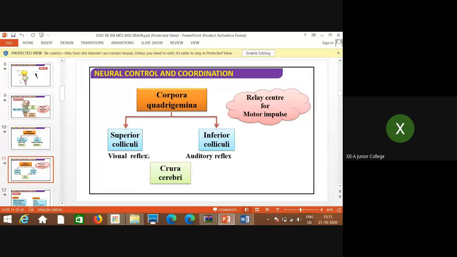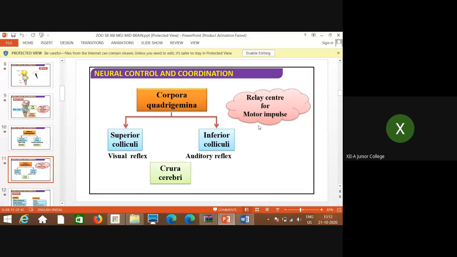So both visual reflex and auditory reflex are related with the motor impulse, meaning whatever the movement of the vision, that is the eyeball, you can consider, and auditory, maybe it is related to the movement of the head, which is related to the auditory reflex.